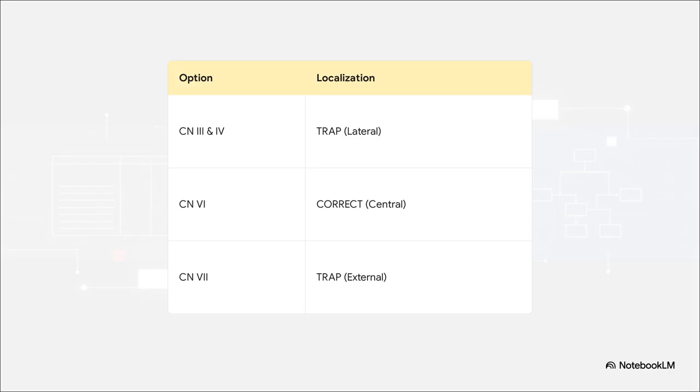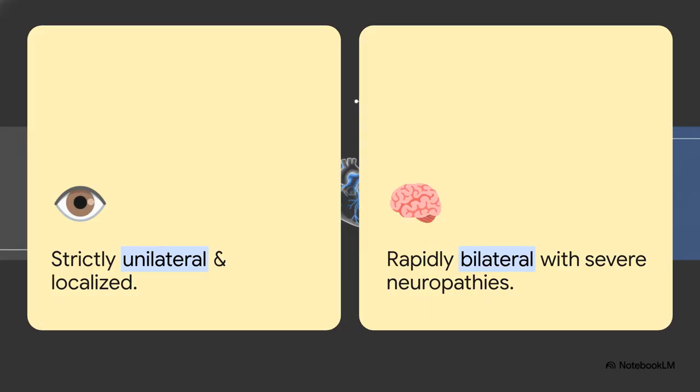early compressive failure. To avoid a catastrophic misdiagnosis, we must strictly separate orbital cellulitis from cavernous sinus thrombosis. Both of these can feature periorbital edema and ophthalmoplegia. However, orbital cellulitis remains strictly unilateral and localized entirely to the orbit. Cavernous sinus thrombosis might start unilaterally, but it rapidly crosses the midline via intercavernous venous connections, threatening both eyes and driving severe cranial neuropathies that are completely out of proportion to the external orbital findings.